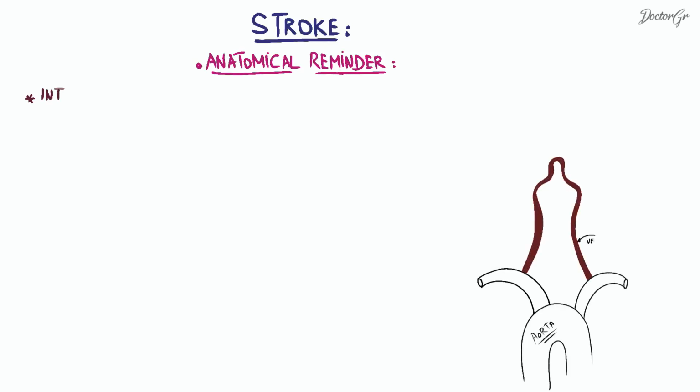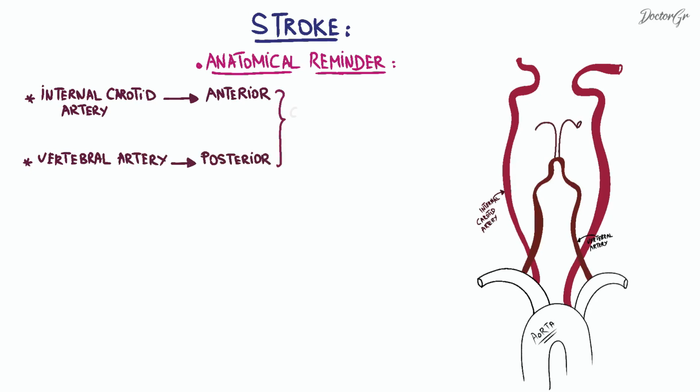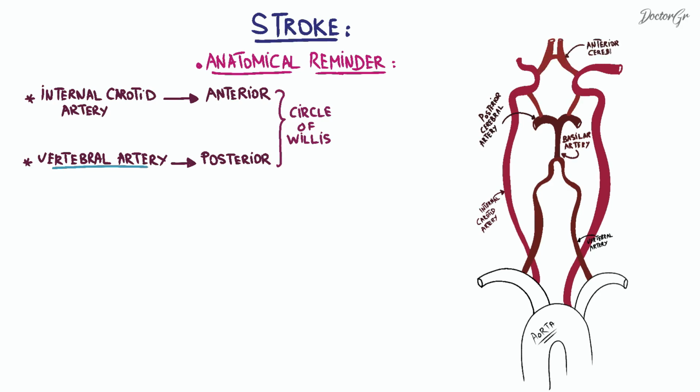Before talking about stroke, it is necessary to have a brief anatomical reminder of the cerebral vascularization. This is ensured by the internal carotid artery in the anterior region and the vertebral artery in the posterior region, which join together to form the circle of Willis. The internal carotid artery divides into the anterior cerebral artery and the middle cerebral artery.